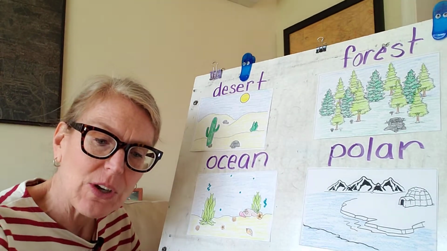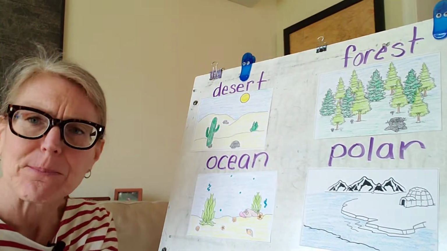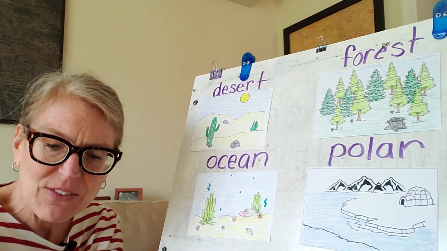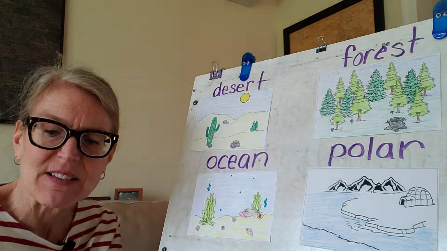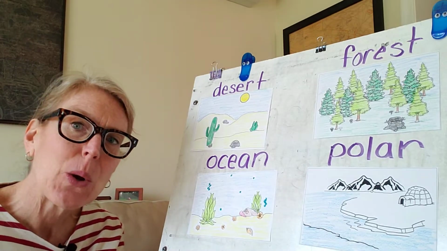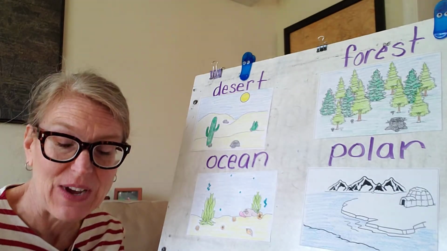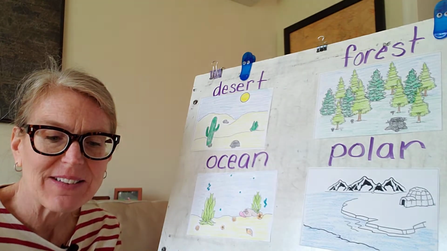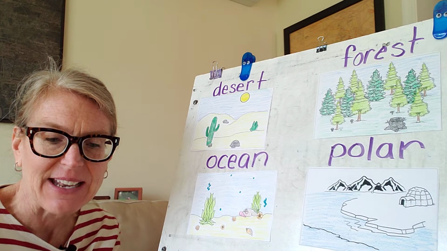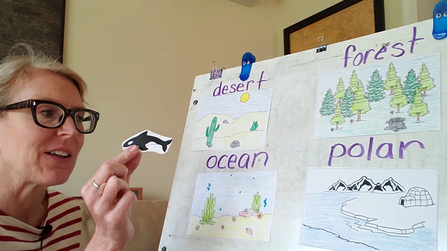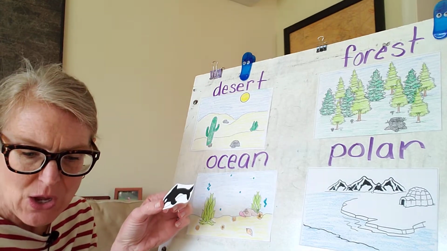All right, so you're going to help me. We're going to play a little matching game. I'm going to hold up some animals, and let's figure out which system or habitat they need in order to survive, okay? So let's take a look at our whale, okay? Let's take a look at our whale, all right?